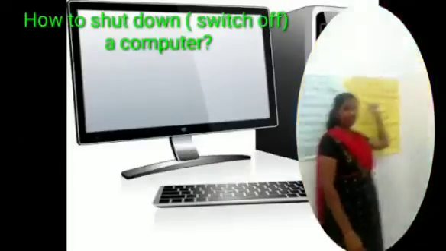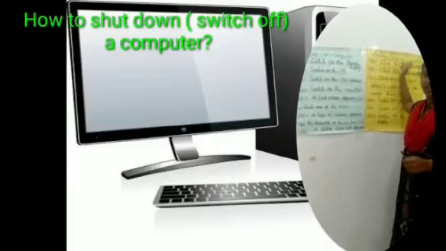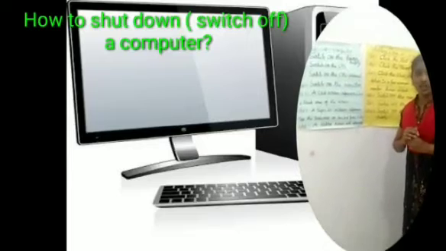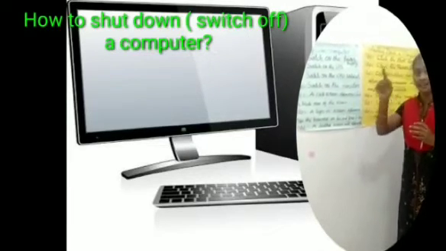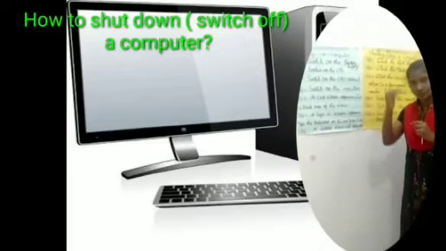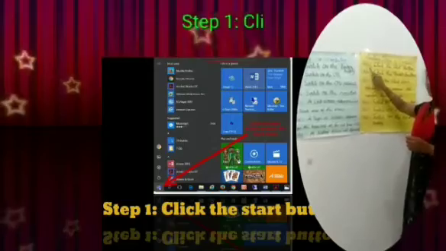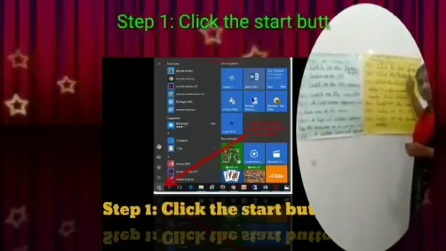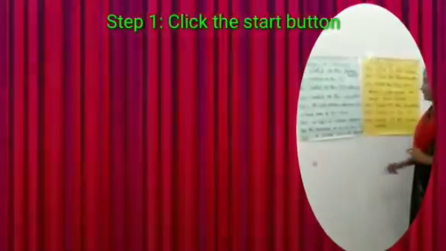Okay dear. Next, we are going to see how to shut down a computer, how to switch off the computer. We should not directly switch off the computer. We should follow the steps. Shall we see? Step 1: click the start button.